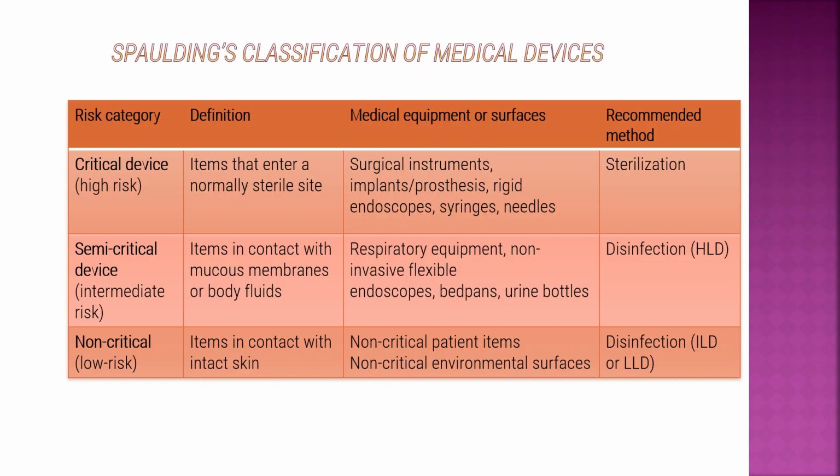Semi-critical devices are in contact with mucous membrane or body fluids, but do not enter. They include respiratory equipment, non-invasive flexible endoscopes, bed pans, urine bottles. The recommended method is disinfection, that is high level disinfectants. Non-critical or low risk devices are in contact with intact skin, such as non-critical patient items and environmental surfaces. The recommended method is disinfection, that is intermediate level or low level disinfection.